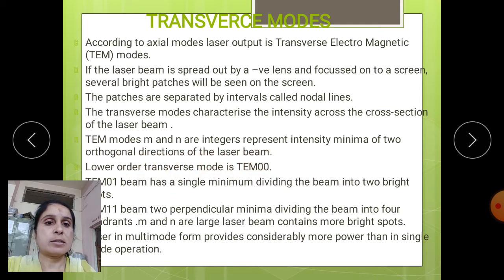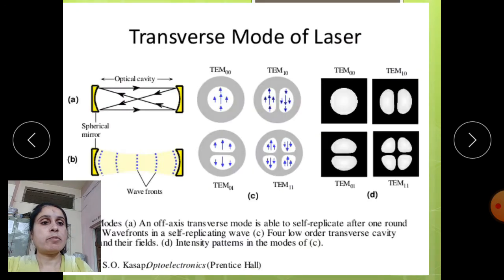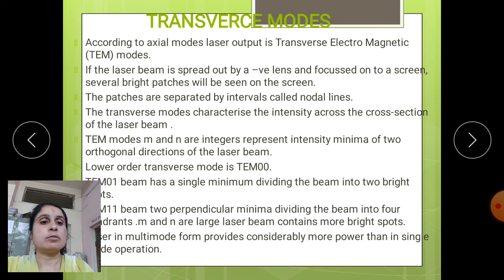So, the lowest order transverse mode is denoted by TEM 0 0. The TEM 0 1 beam has a single minimum dividing the beam into 2 bright points. We see in the figure that it is divided by a single minimum in the TEM 0 1 mode.